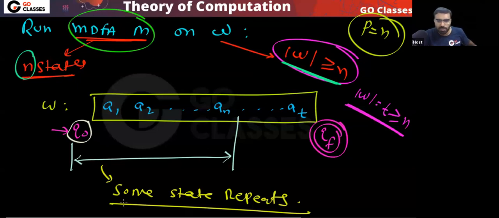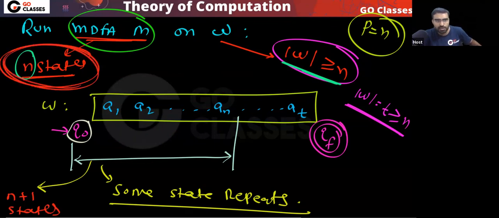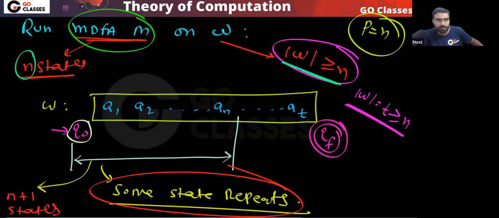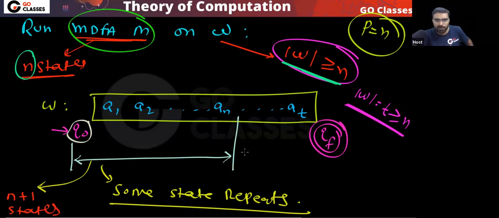This you already know. Because in this area, for the first n symbols, how many states will be there? There will be n plus 1 states. But the DFA has n states. So definitely at least one state will repeat.